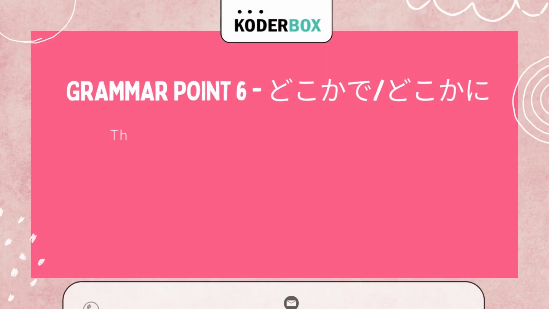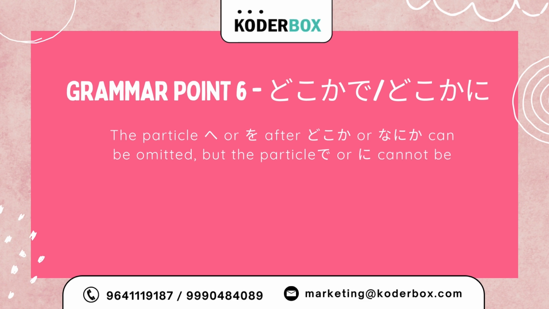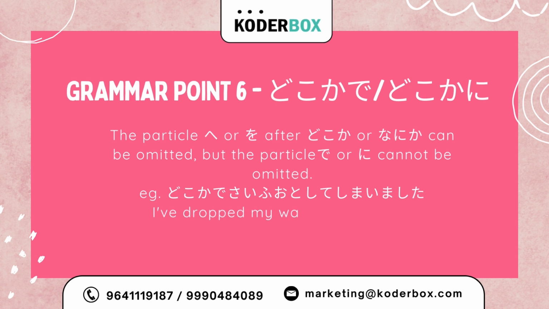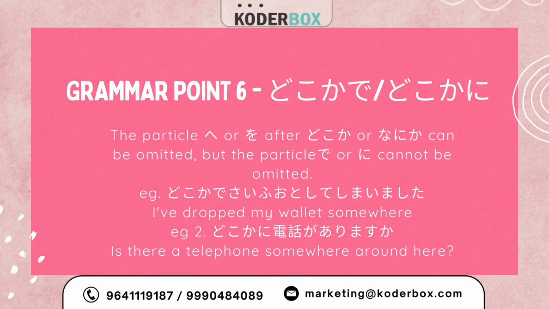Grammar point 6. Doko ka de, doko ka ni. The particle ga or o after doko ka or nani ka can be omitted, but the particle de or ni cannot be omitted. Example: Doko ka de saifu o otoshite shimaimashita. I have dropped my wallet somewhere. Example: Doko ka ni denwa ga arimasu ka? Is there a telephone somewhere around here?